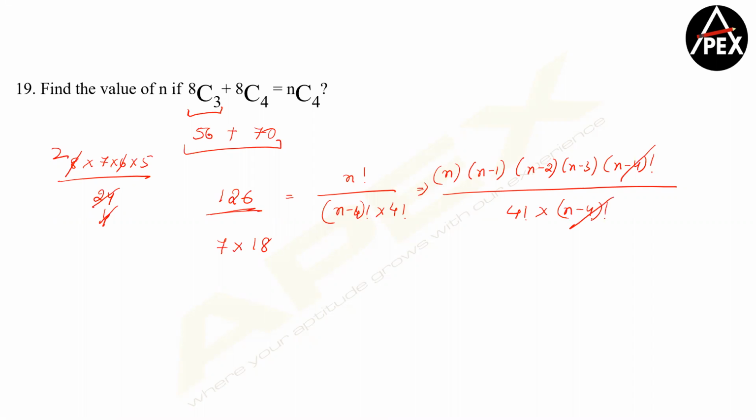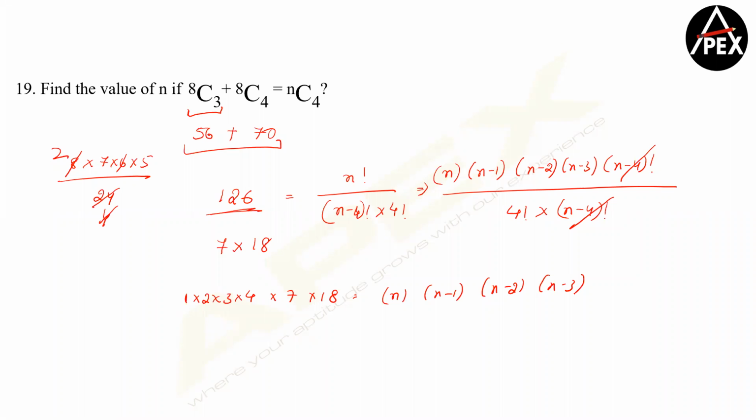So this gets cancelled. Clear? Let's cross multiply. So we have 4 factorial, that is 1 into 2 into 3 into 4, into 7 into 18 is equal to n into n minus 1 into n minus 2 into n minus 3.